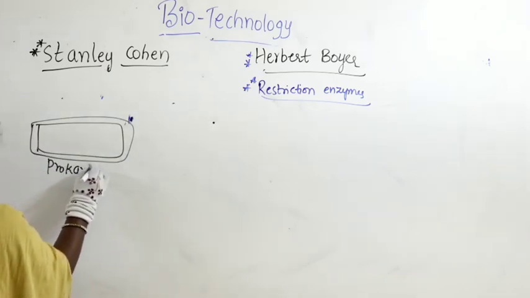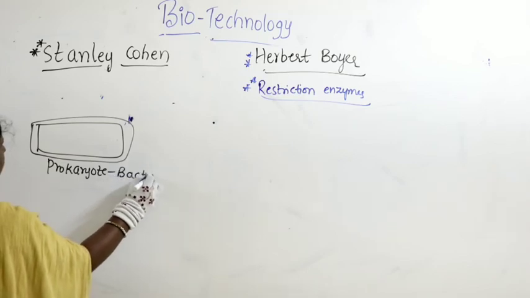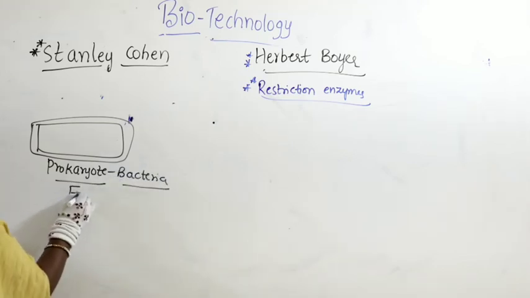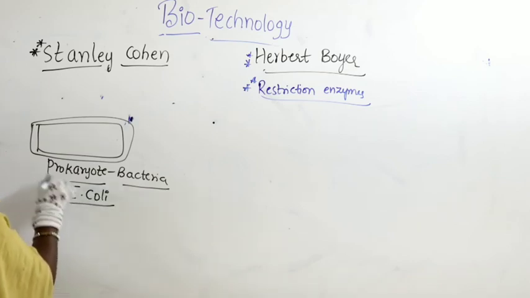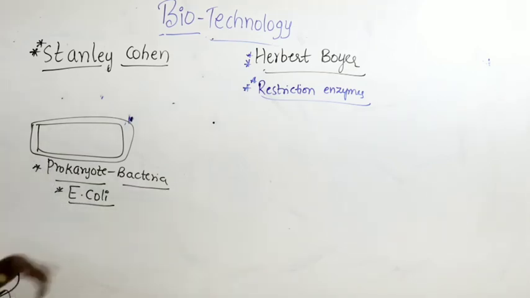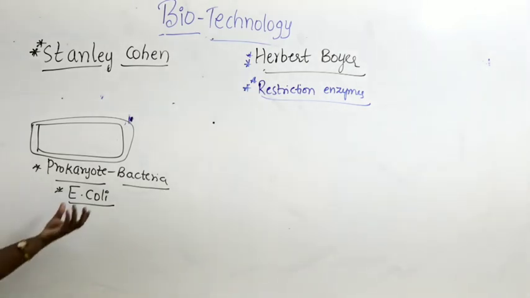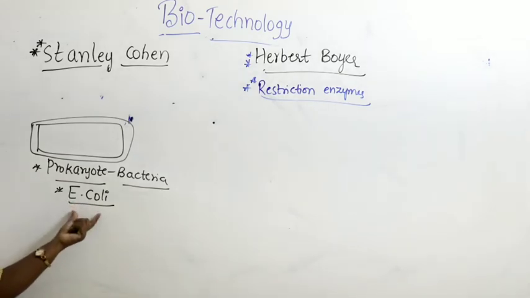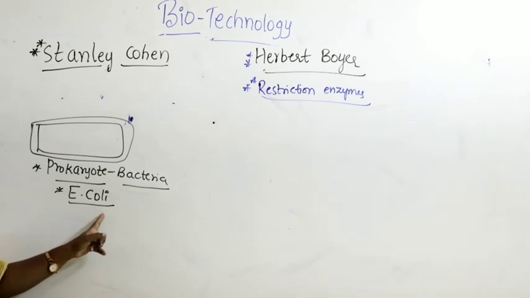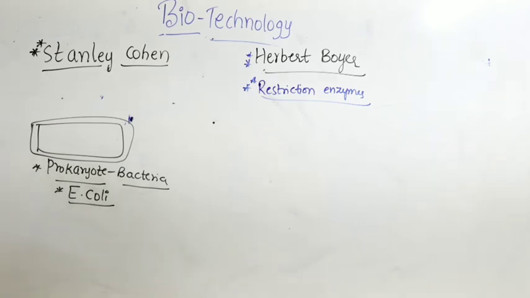What is a prokaryote? He took bacteria and did many experiments using E. coli. Why did he choose E. coli? Because, as you know from the first year, Escherichia coli is a common inhabitant of the human intestine. So it is easy to grow E. coli in culture medium. If you provide nutrient media and favorable conditions, E. coli can easily multiply and form millions of bacteria. So Stanley Cohen did the experiment on the E. coli organism.